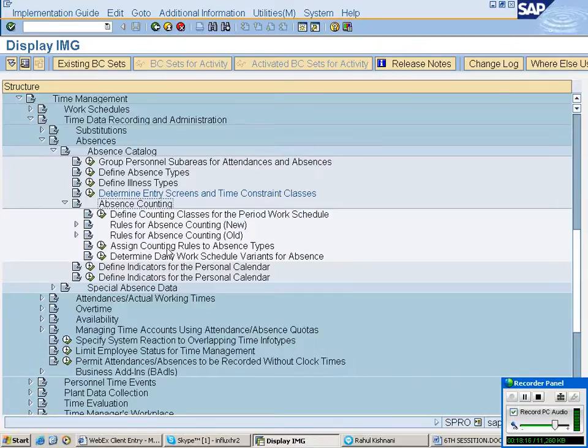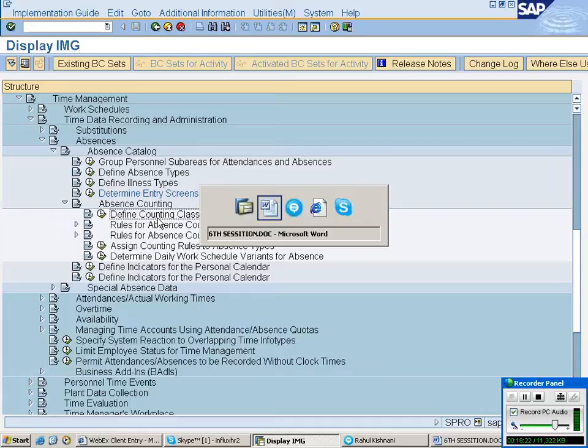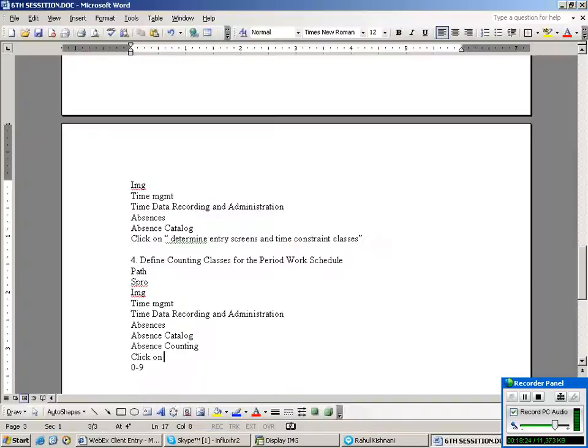After absence counting, click on define counting classes for the PA work schedule. We have already given, I think 5 we have given. Let us check it.